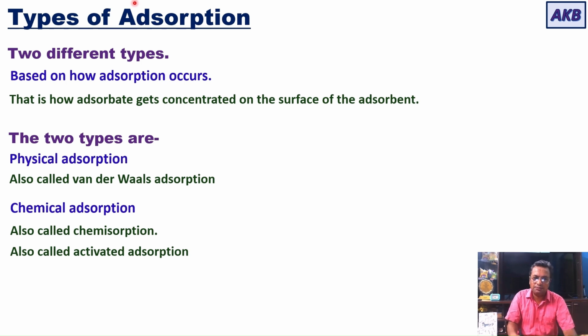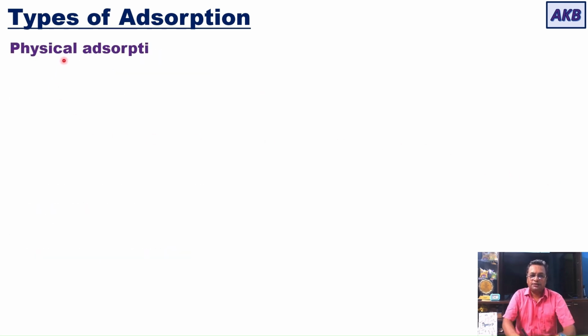So we have two different types of adsorption based on how the adsorbate gets concentrated on the surface of the adsorbent. One is physical adsorption, the other name for which is van der Waals adsorption, and the second one is chemical adsorption, which is also called chemisorption or activated adsorption. Let us understand more about these two types. Let us first understand physical adsorption.